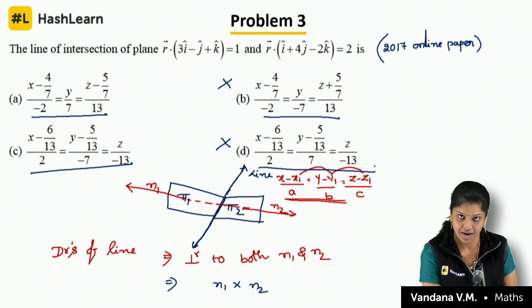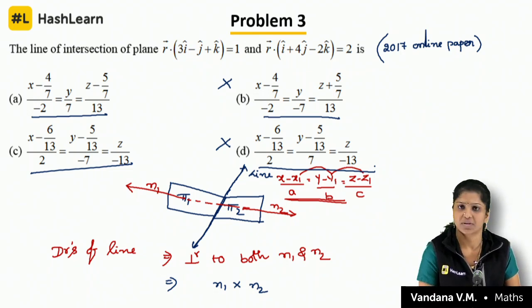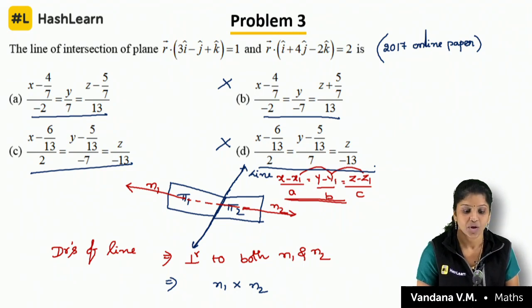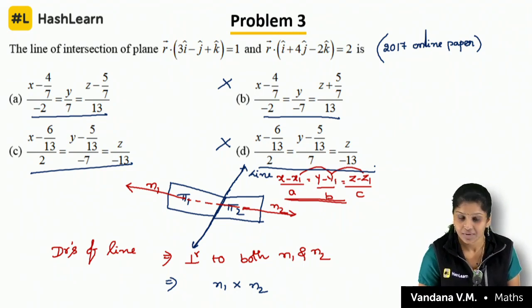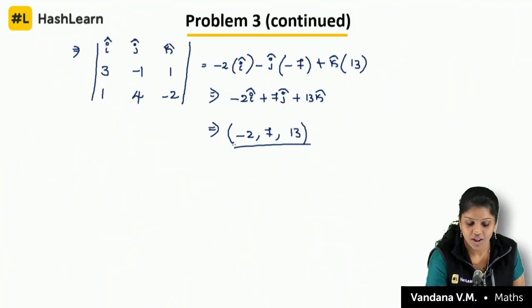So either A or C, but I'll tell you it is C only. Why not A? Yes, the shortcut sometimes works, but sometimes it will not. So at least try to find out the x or y value. Why am I telling it is C? Because all the dias are non-zero.